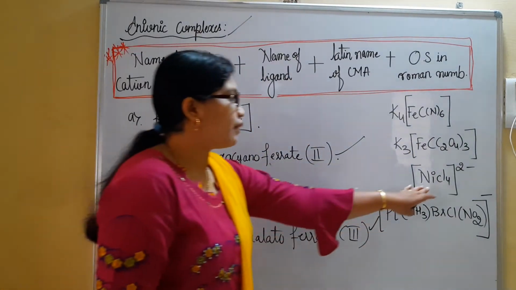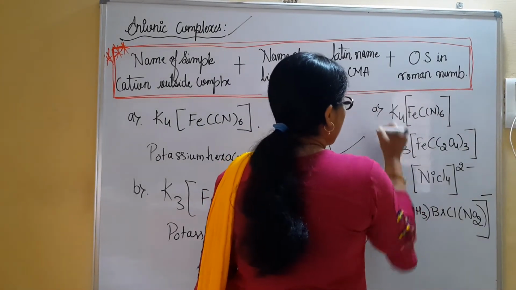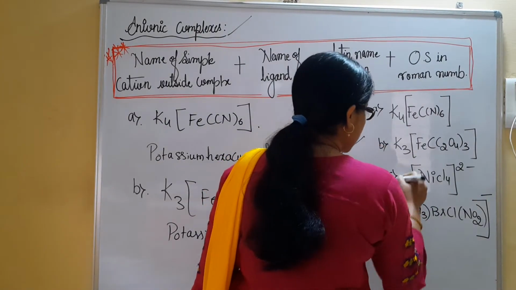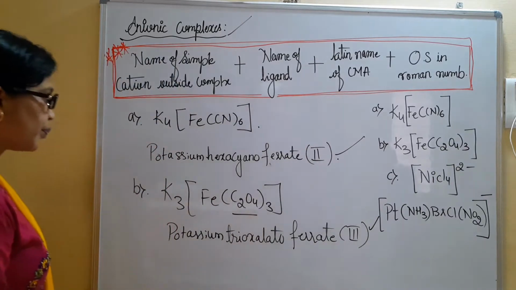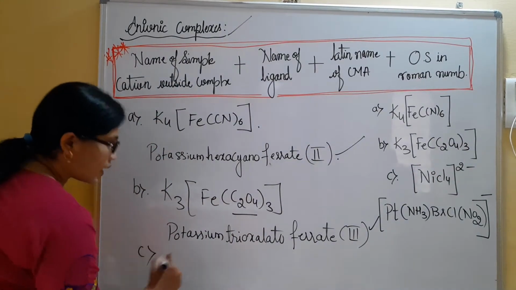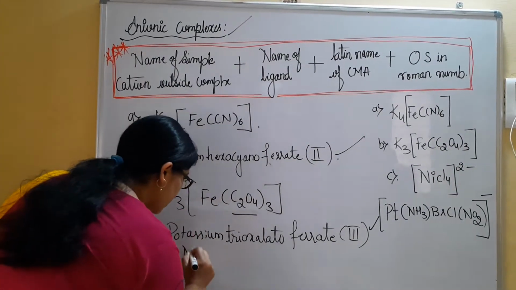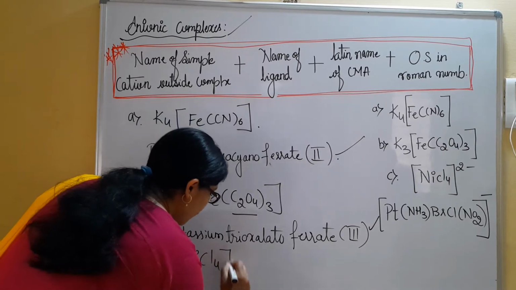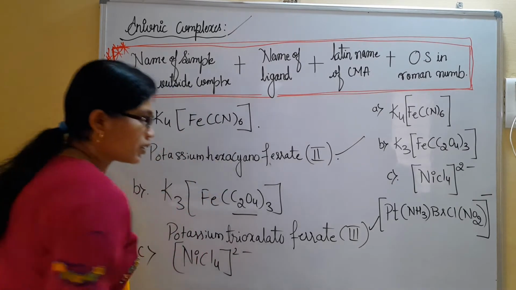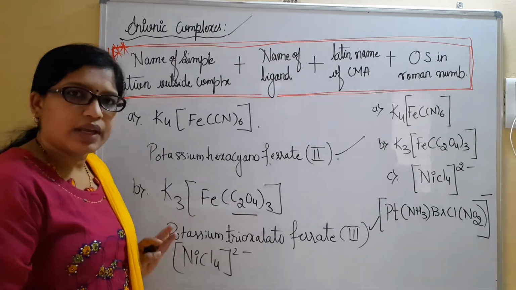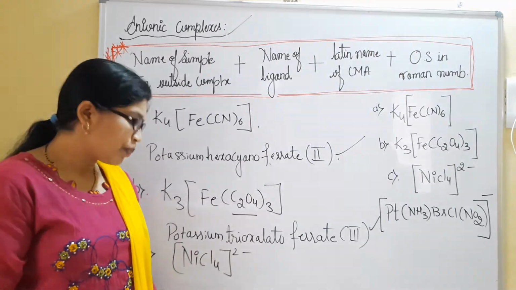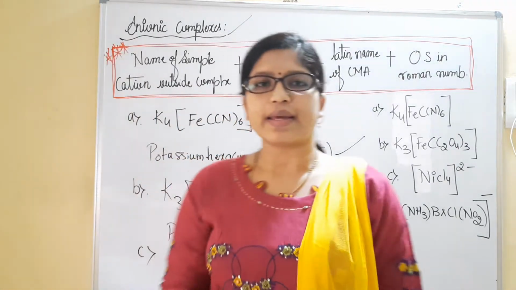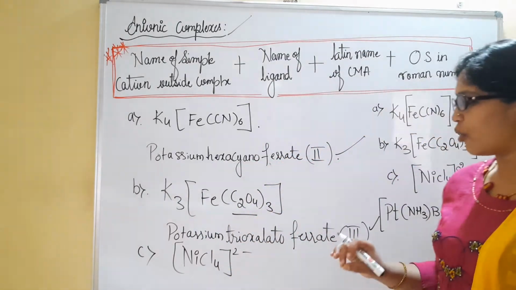Like that, we have the third example. This is the first example, this is the second example, this is the third example we are supposed to consider. The third example is [NiCl4]2-. In this one, we do not have any counter ions present. It is not necessary that all examples have counter ions.